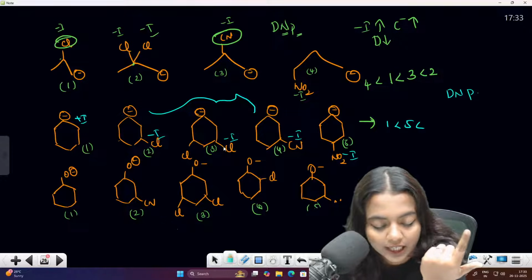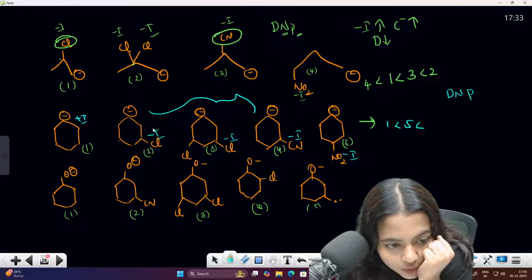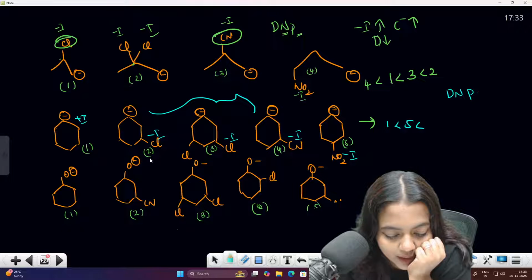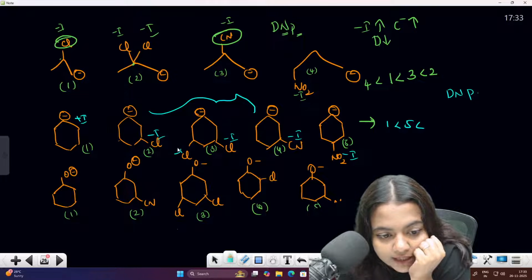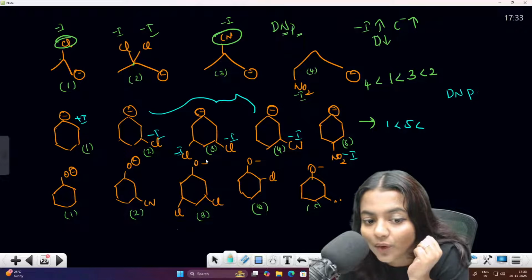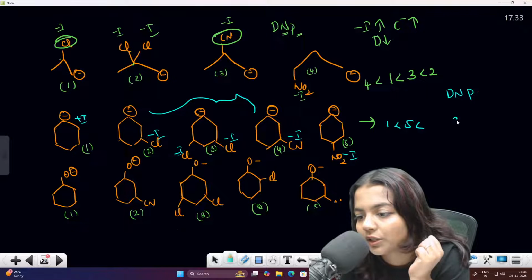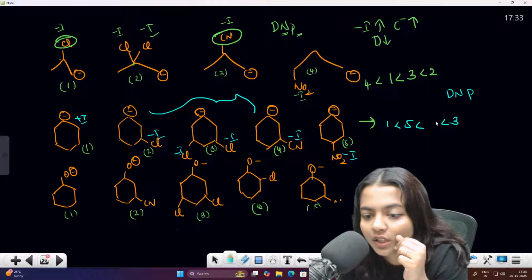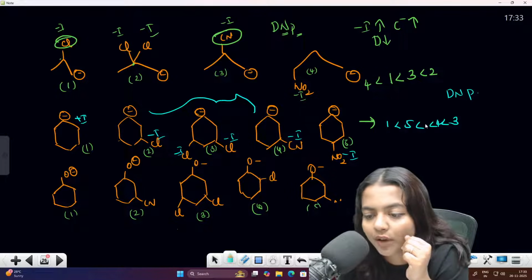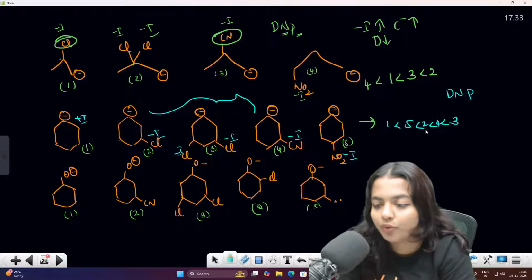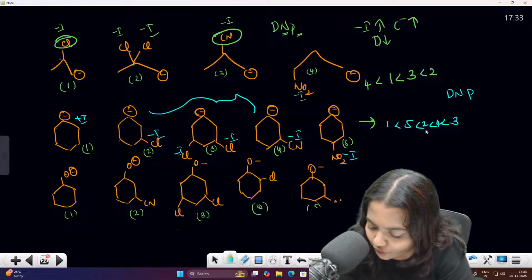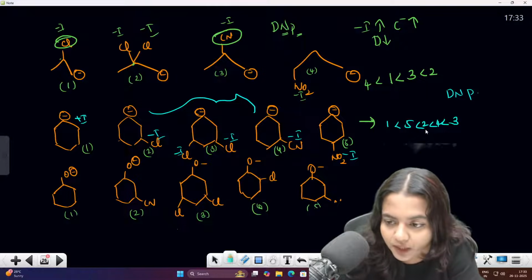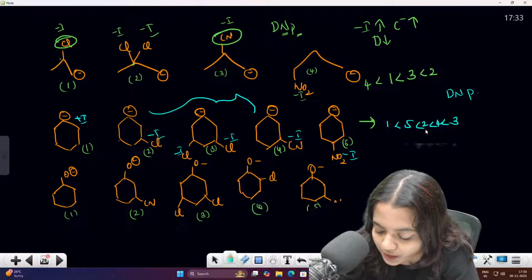There is also a minus I effect here, which means this one, the third one, will be more. Correct? Now among these 2, which one will have more, and the fourth one? Then you have your second one. So 1 5 2 4 3 will be the order of the effect, as per the DNP rule. Understood, children?